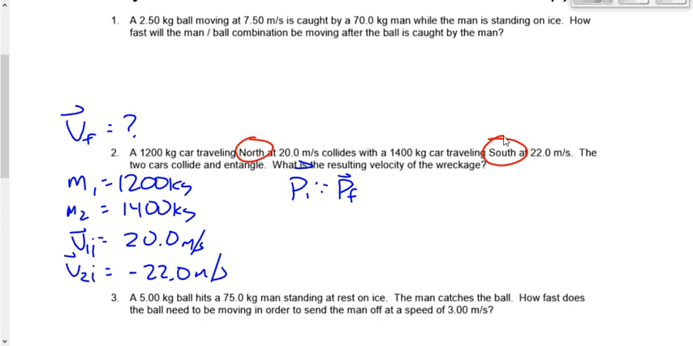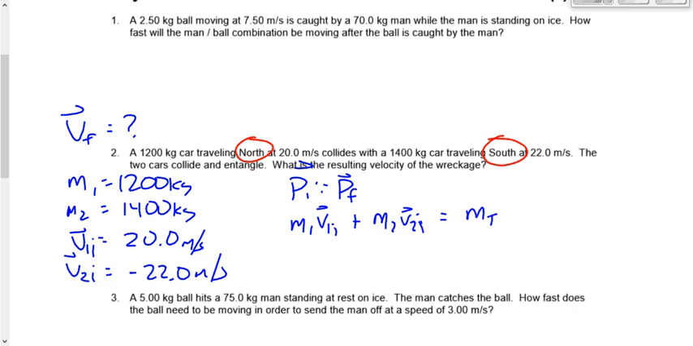Okay, Pi. How many objects do we have before? 2, good. So we're going to say m1 v1 plus m2 v2. But we're going to stick a little i on both of those to remind us that it's initial. How many objects do we have afterwards? 1. So let's just make it mv. Let's make it m total v.